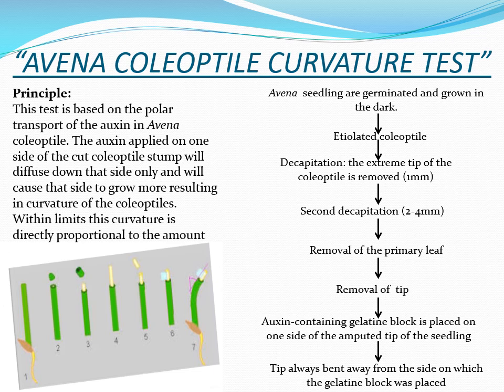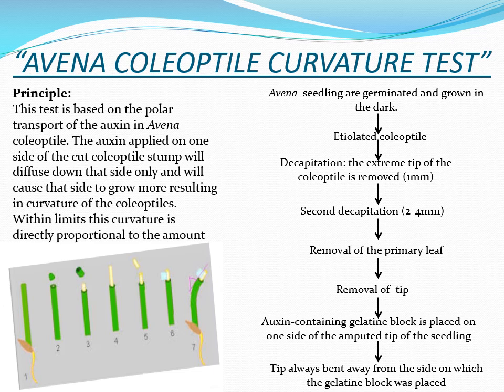So the coleoptile or the seedling will move away from the side on which the auxin is applied. In order to perform this test, Avena seedlings are germinated and grown in dark. Etiolated coleoptiles are obtained when we grow the seedling in the dark. Etiolated means they are more elongated.